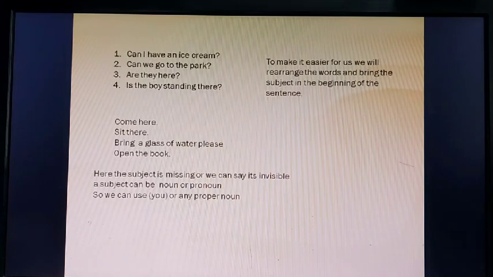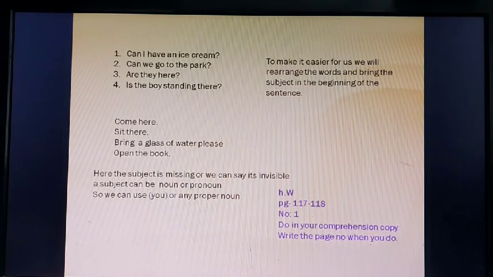So these do not have any subject here, or it is invisible. Correct? Now there is no exercise for it, you just need to know about all these, and in detail we'll read it later on.